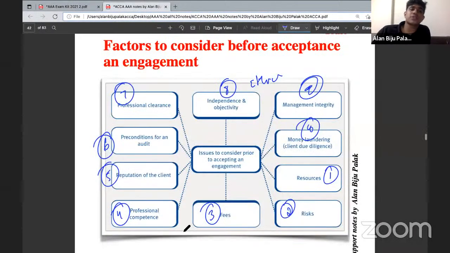So while going through the scenario, you need to consider whether there are any factors that affect our resources, whether there is any point in the question that mentions factors that affect the audit fee, whether there is any point that refers to professional competence, anything that refers to the reputation of the client, or anything that affects the client's independence and objectivity. And you should accept the engagement only if these factors are proper. So you should be cross-checking this set of benchmarks with the scenarios provided in your exam, and should not give up the points directly.